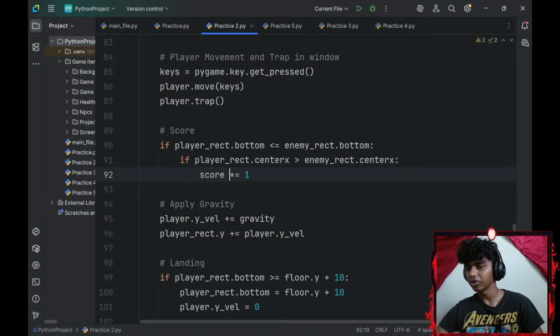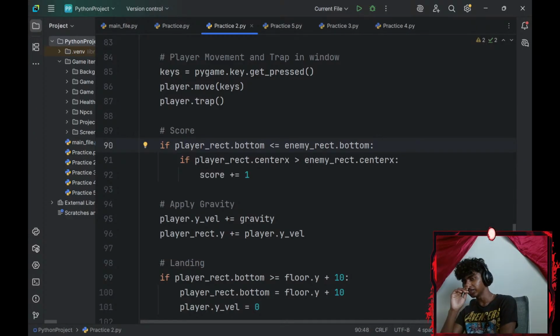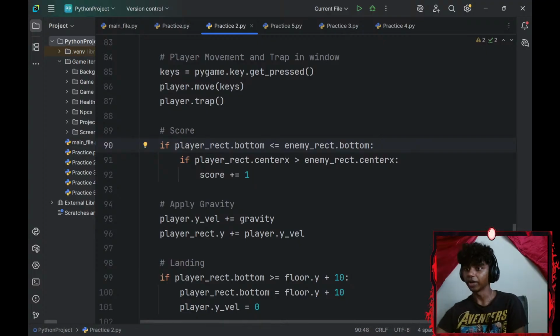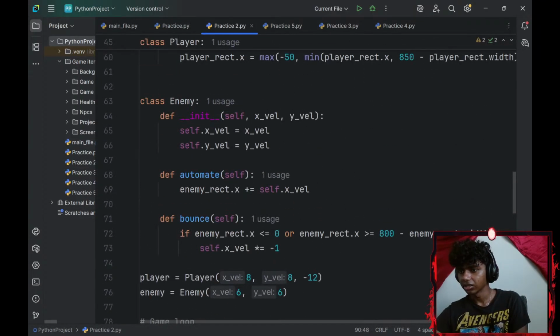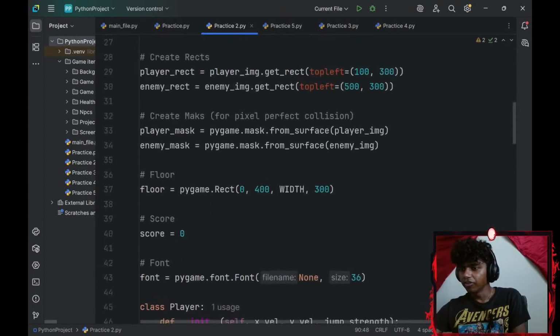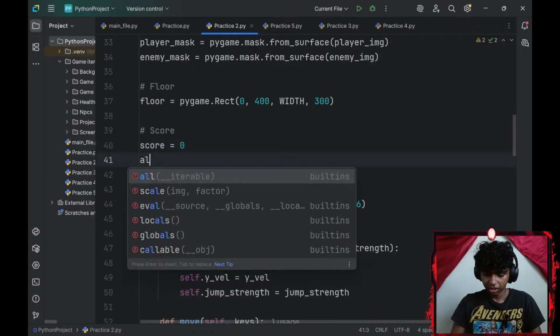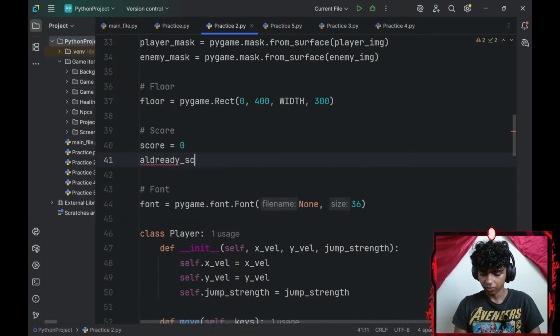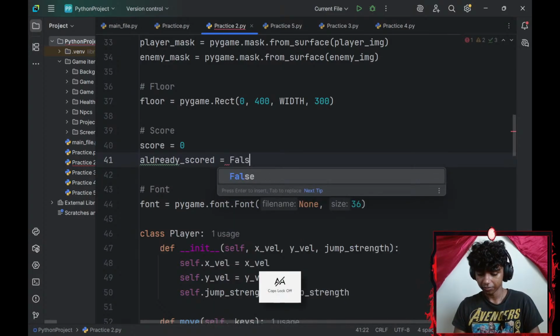I do remember there should have been one more if statement here if I'm not wrong. Oh, I remember. Above my score variable, I'll go with an already underscore scored variable. I'll set that equal to false because I haven't scored yet.